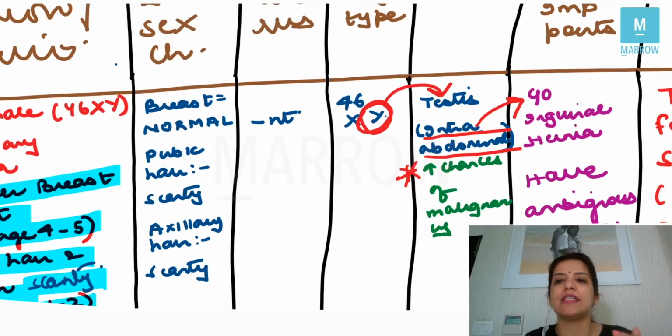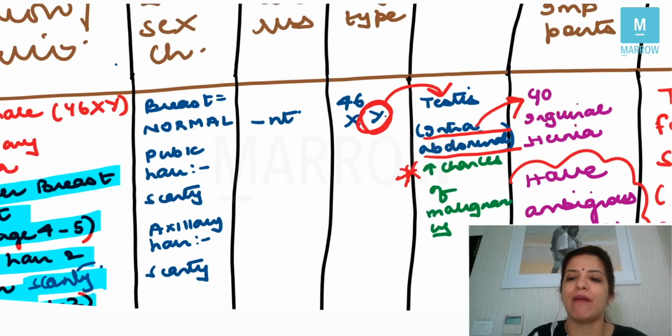Now, because these males are androgen insensitive, their external genitalia will resemble females. In other words, they will have ambiguous genitalia. So whenever a male's external genitalia resemble female or vice versa, it is called ambiguous genitalia, right?